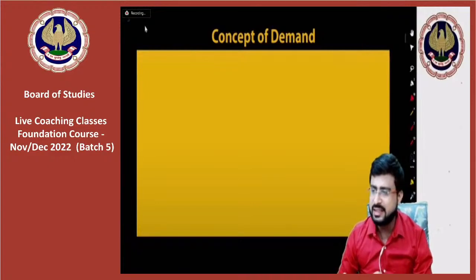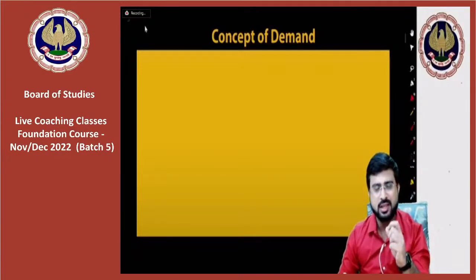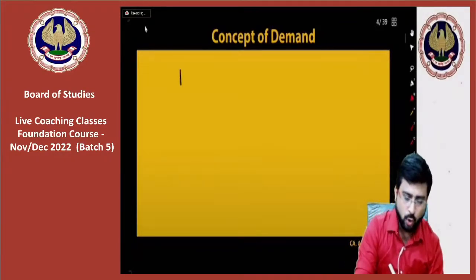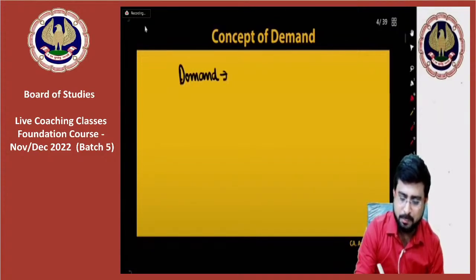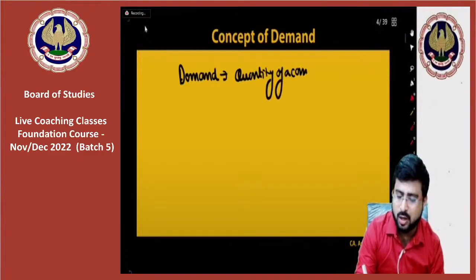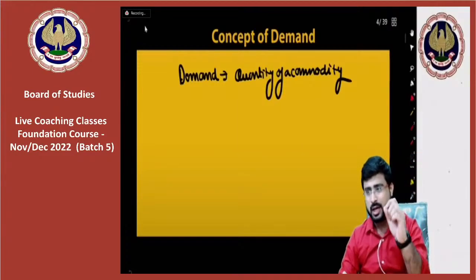demand basically indicates quantity of a commodity. Please remember everyone, demand basically indicates quantity of a commodity. I'll write down the key points.